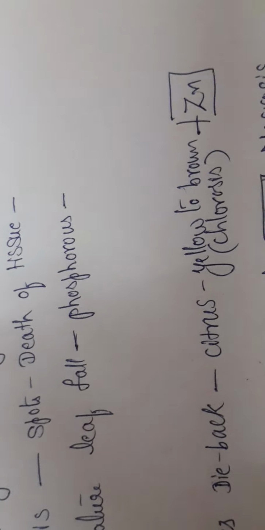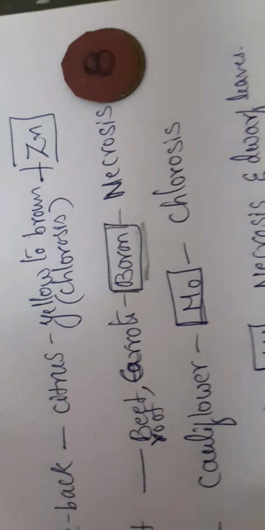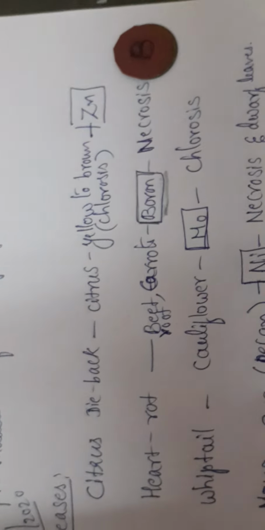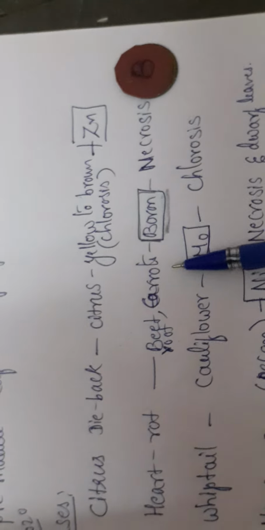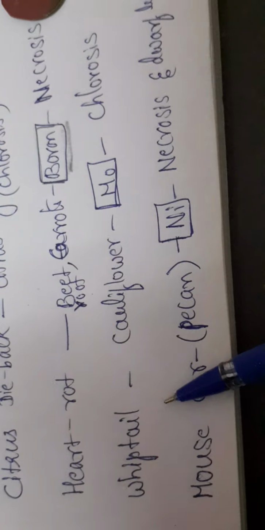And why is it caused? Because of the deficiency of a micronutrient, boron. So boron deficiency causes heart rot disease in plants like beetroot and carrots. Symptoms are necrosis.